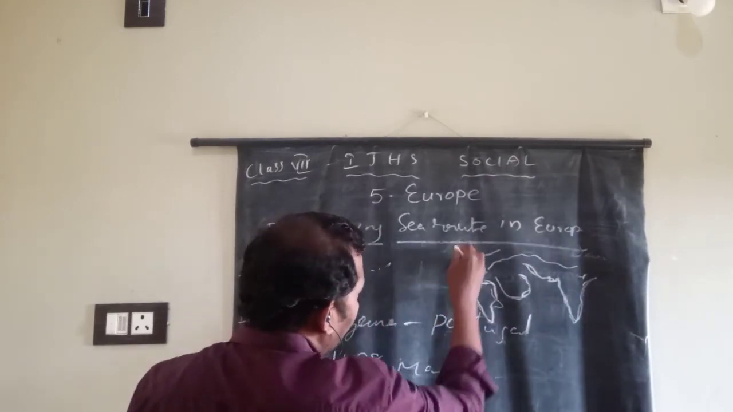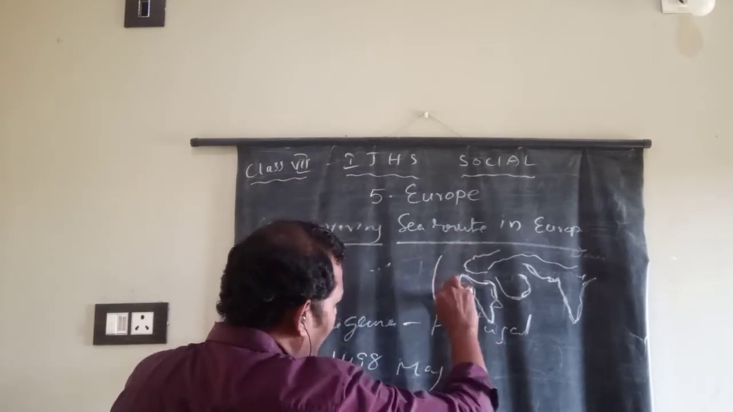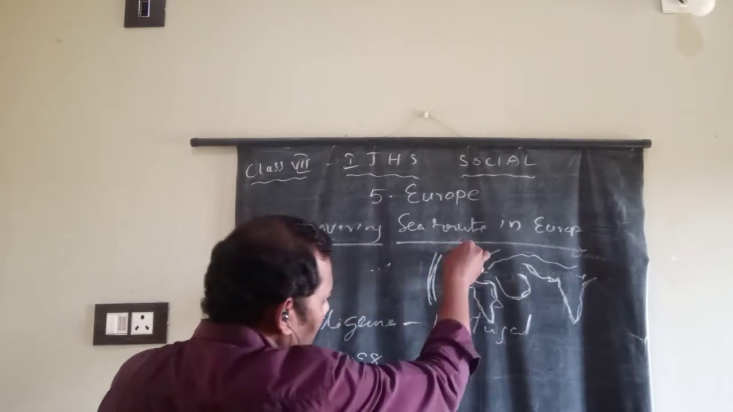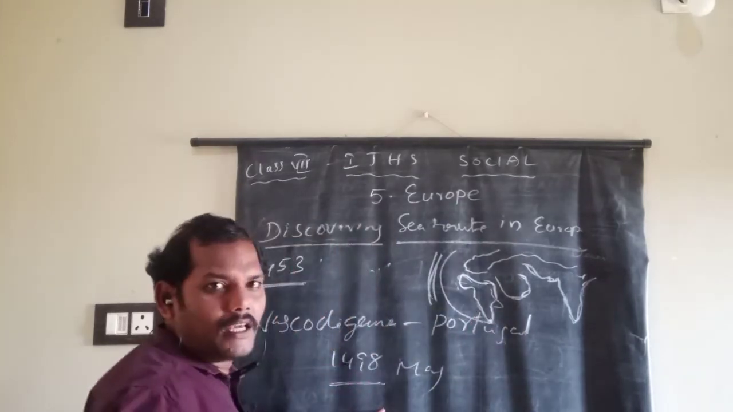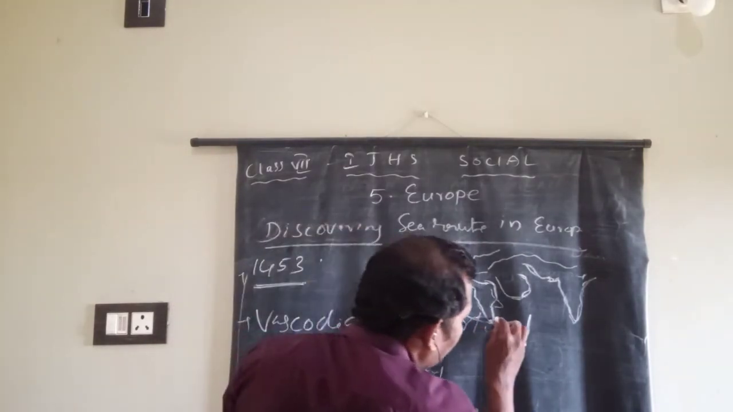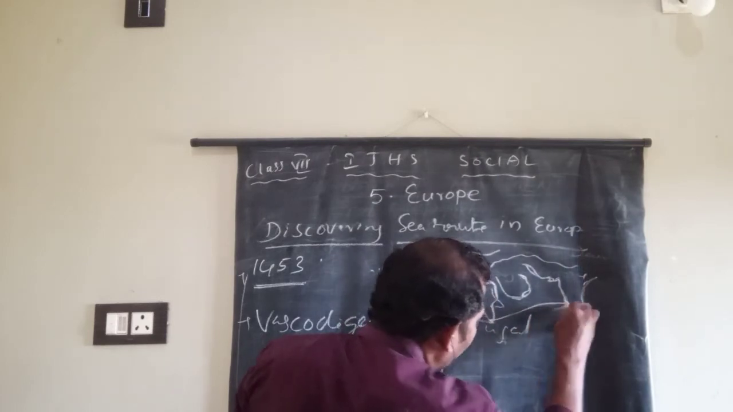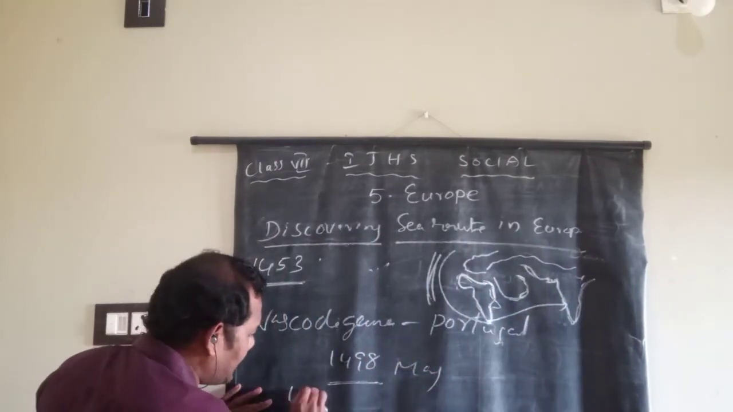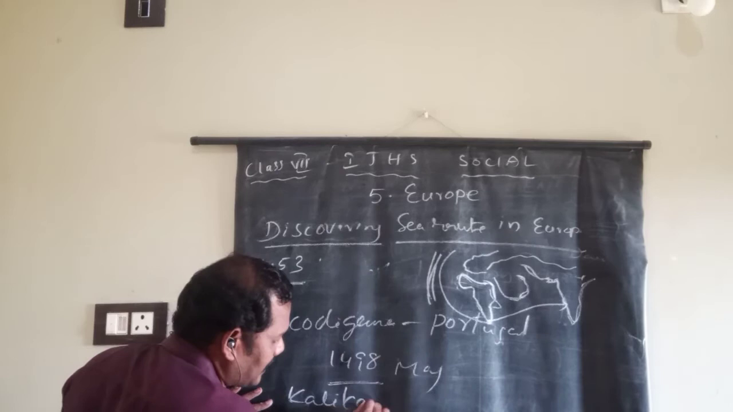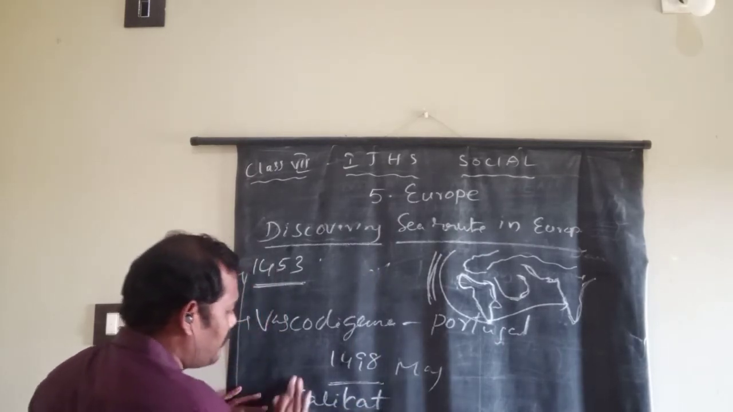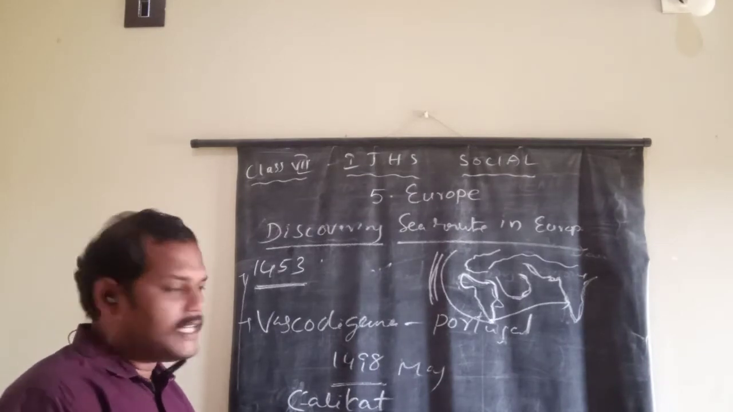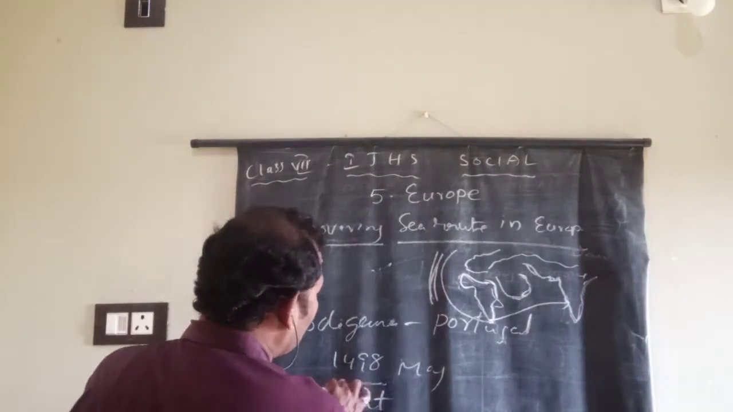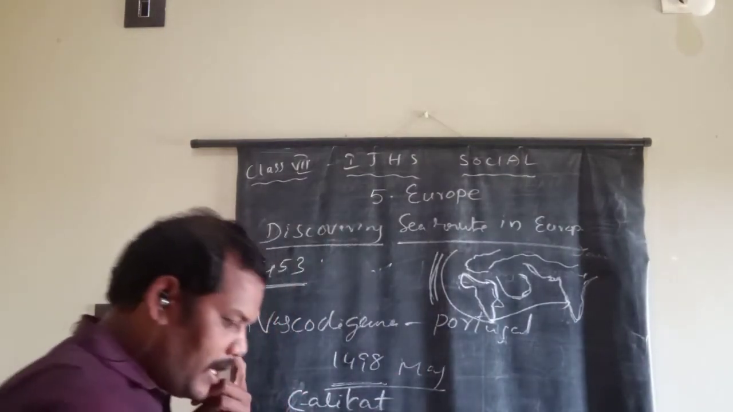He starts from the Atlantic Ocean. He reached the Cape of Good Hope. The southern tip of Africa is called the Cape of Good Hope. Then he reached India. Which region? The Calicut region. He was the first person to discover the sea route to India.